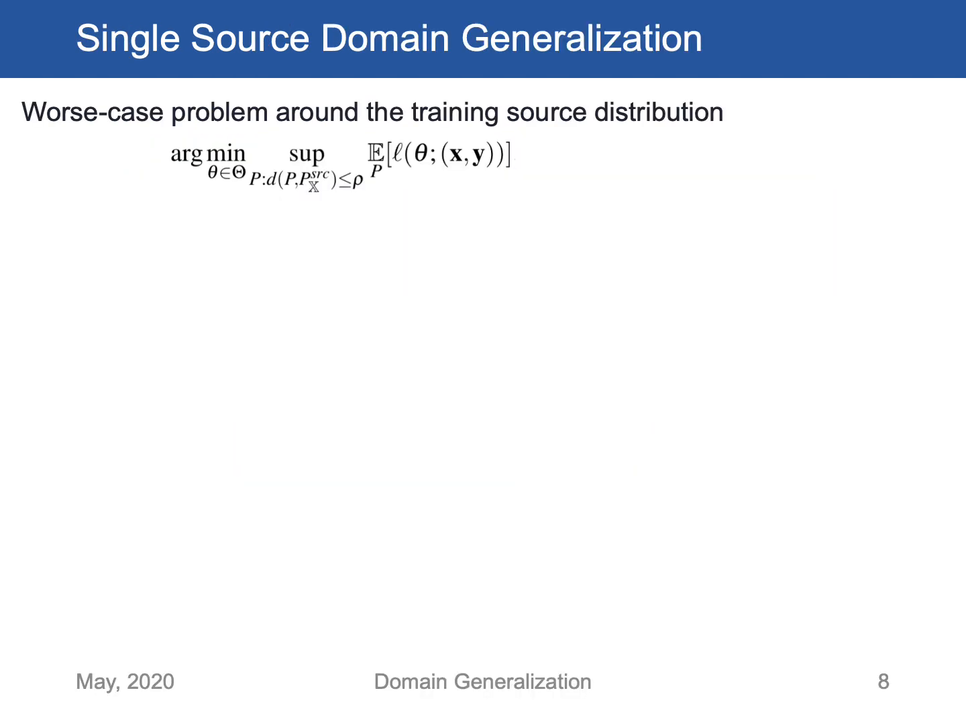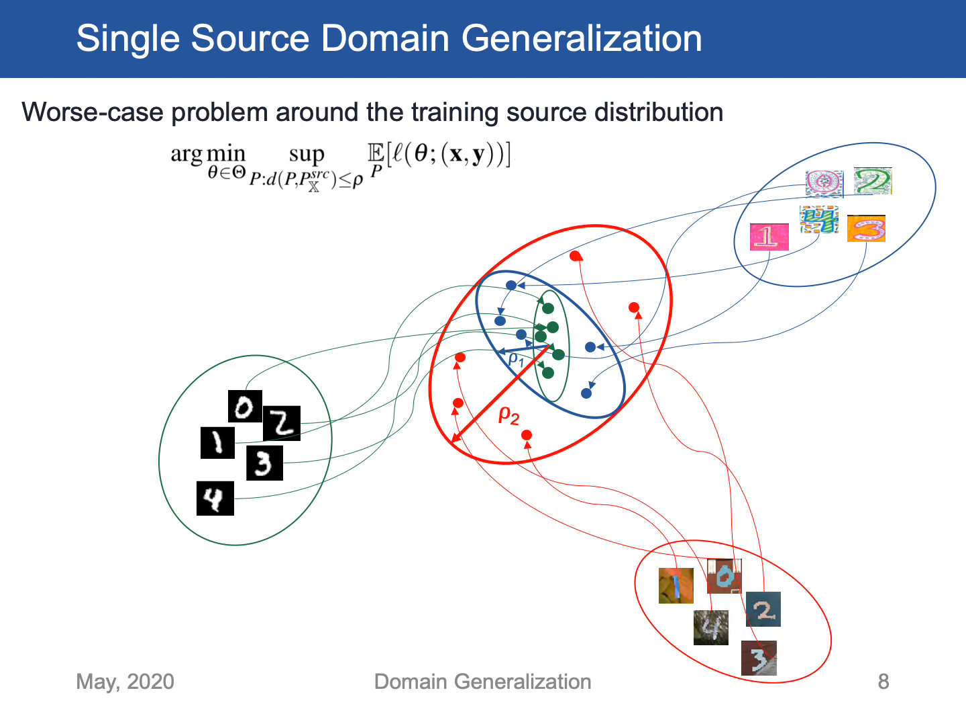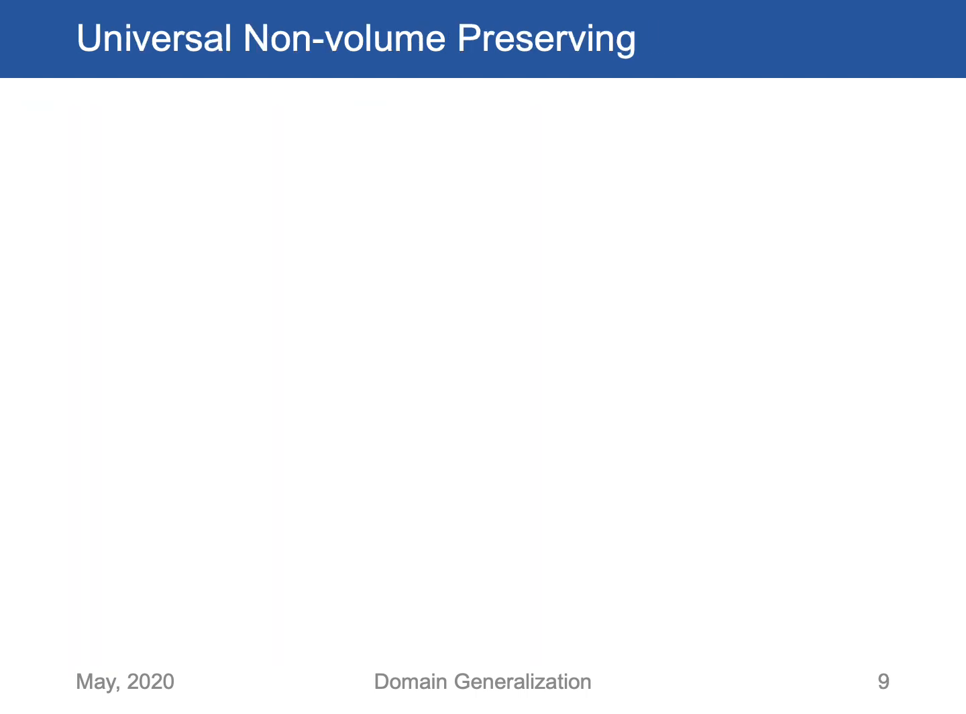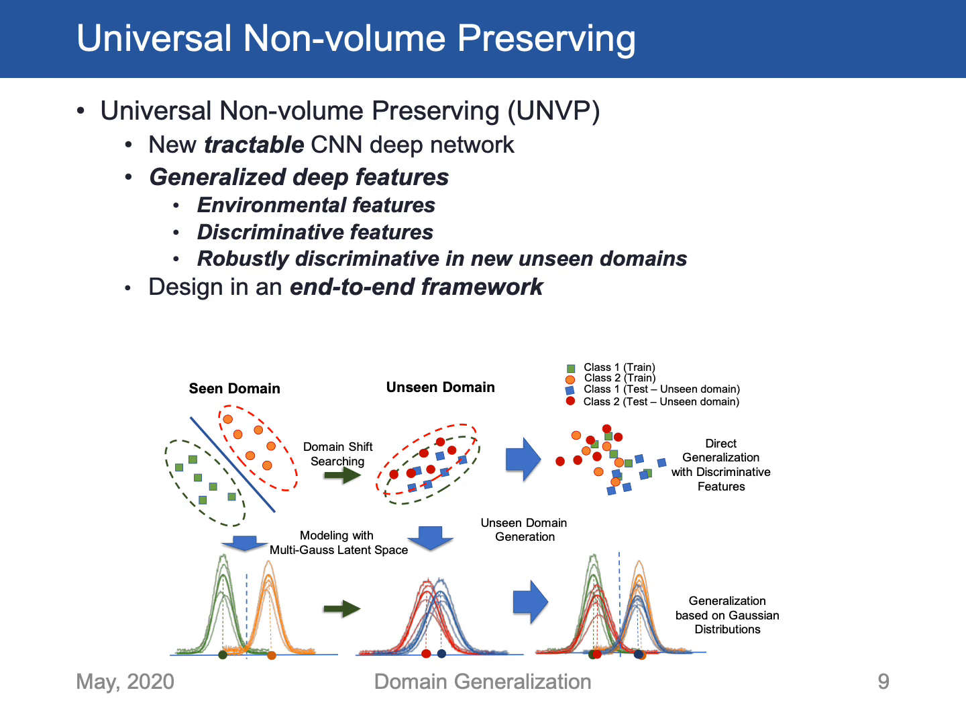In our study, we define the problem of domain generalization as a worst-case problem around the source distribution. This formulation will guarantee good performance against data distributions that are distance rho away from the source distribution. In this paper, we propose the UNVP method, which is a new tractable convolutional neural network. Our method learns generalized deep features by modeling environmental features and discriminative features. Consequently, these learned features are robustly discriminative in new unseen domains. Additionally, our proposed framework is designed in an end-to-end style, which can be easily integrated into any other deep convolutional neural networks.